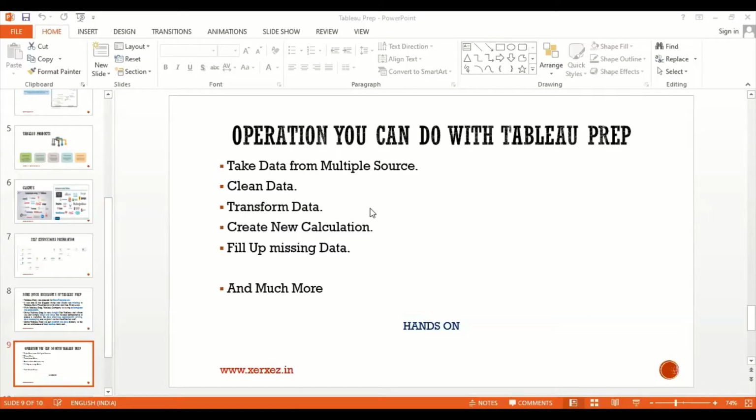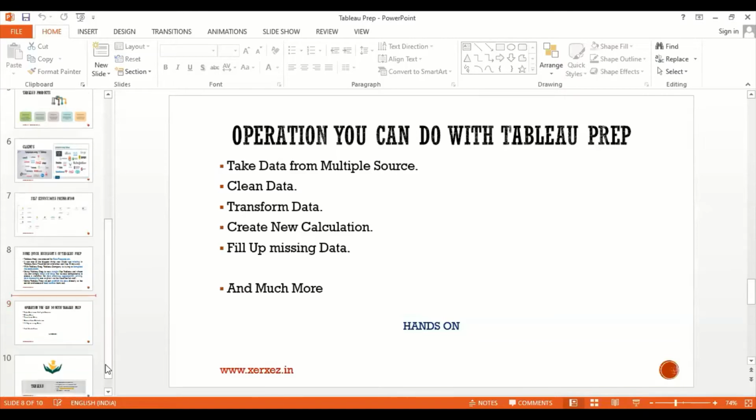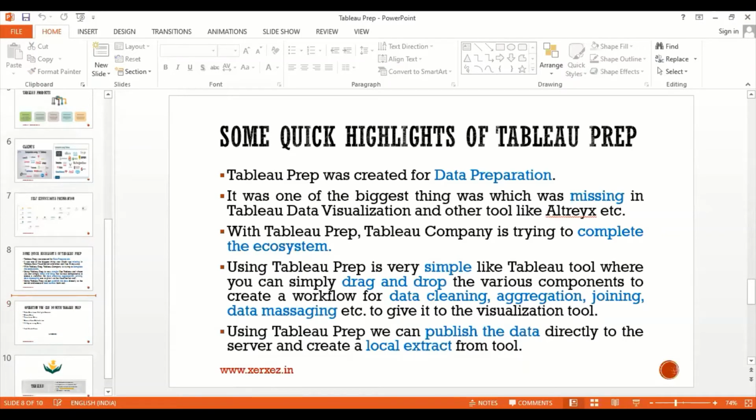Let's see in the hands-on session how we can clean the data using Tableau Prep. If you have any doubt, please comment on the chat screen. Any doubt, participants? Okay. Let's go to the hands-on session.